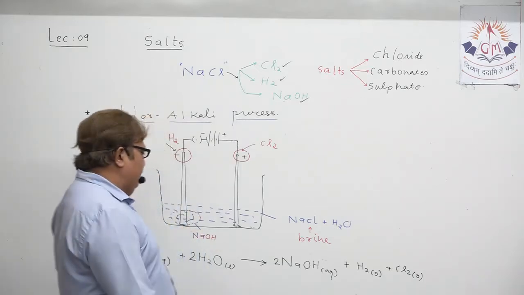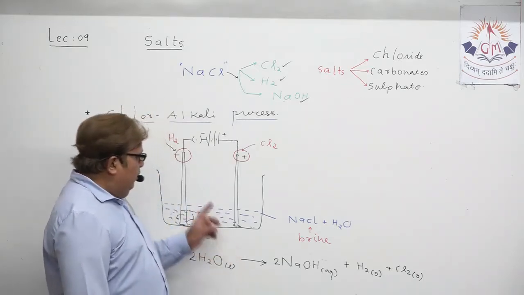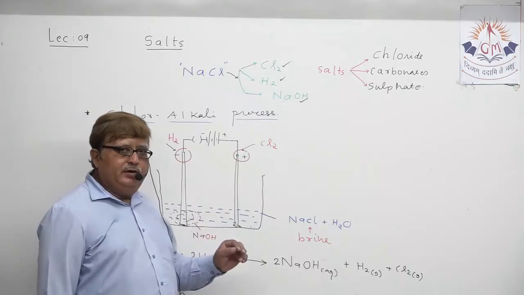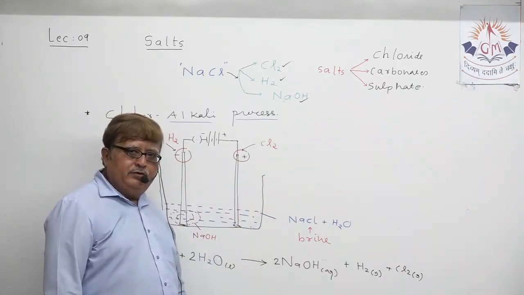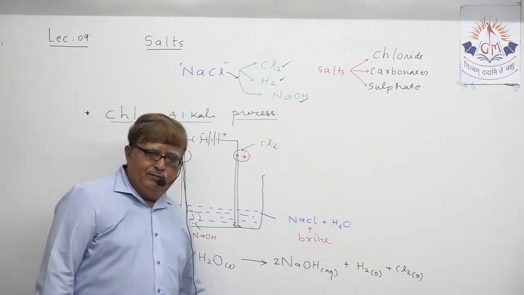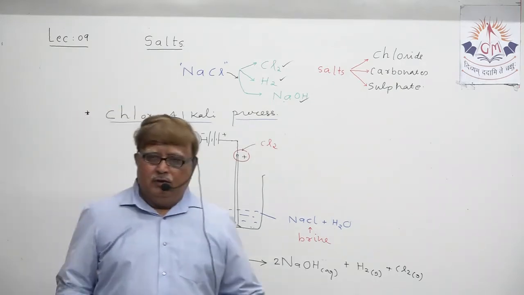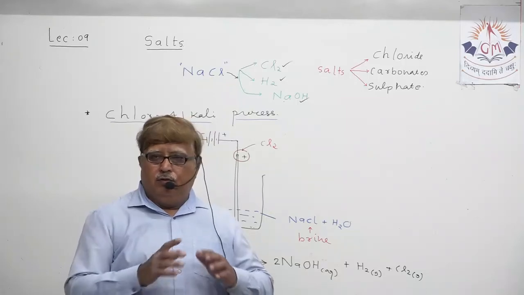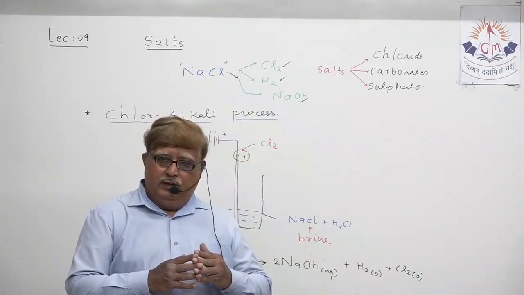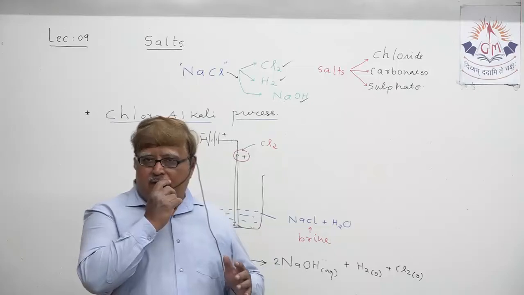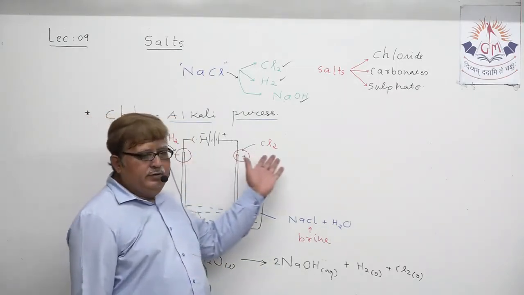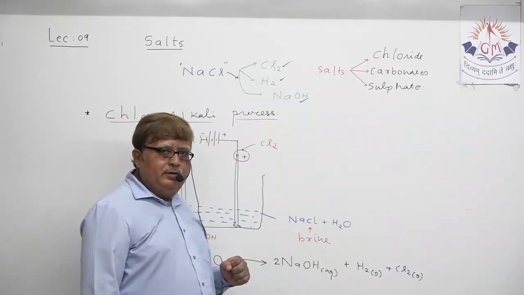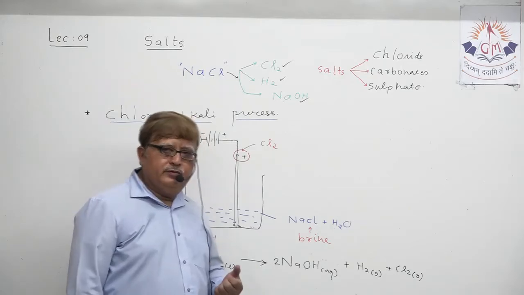And my dear students, all three products, hydrogen, chlorine and sodium hydroxide, are very, very important, because from sodium chloride you obtain these three products. These three products are individually very useful. Just try to understand the uses of chlorine. So chlorine is useful for so many purposes.